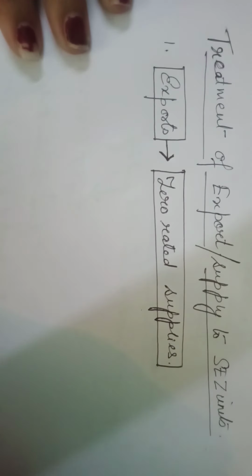Now, the exporter has the option either to export without payment of IGST under bond or letter of undertaking, which is known as LOU, and claim refund of input tax, that is input tax credit, or to export goods with payment of IGST and claim refund of IGST paid after adjustment of input tax credit.